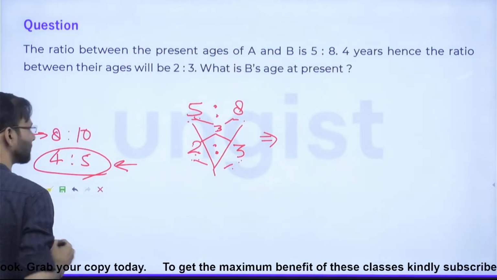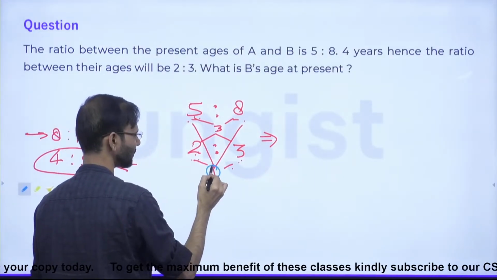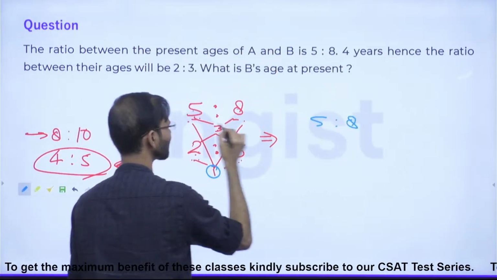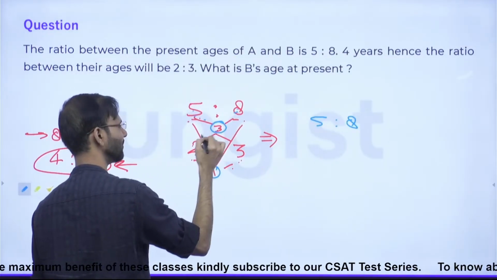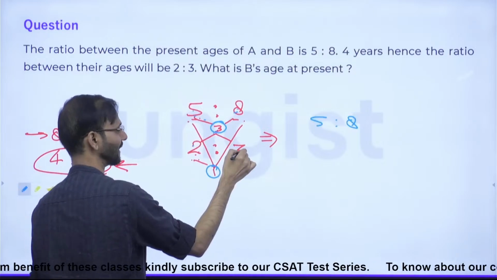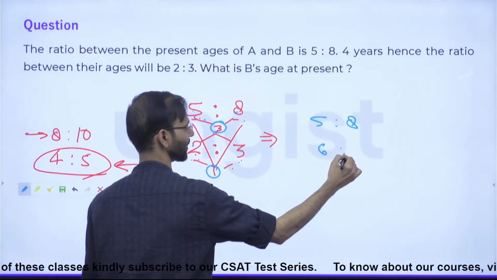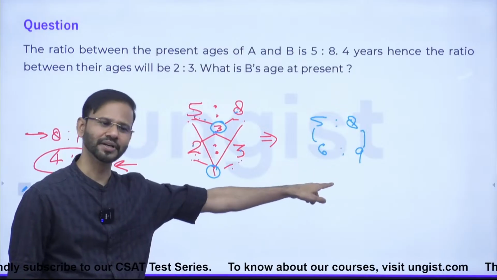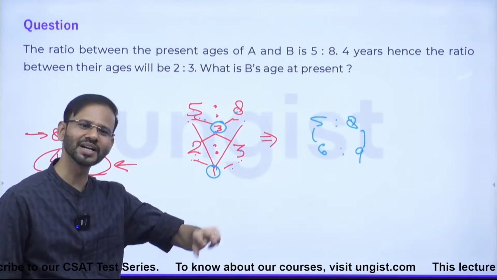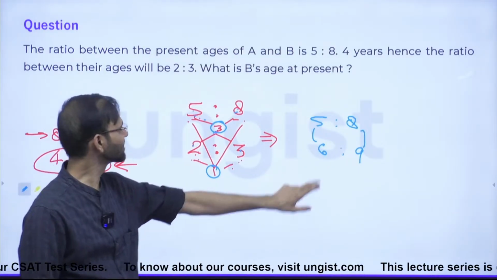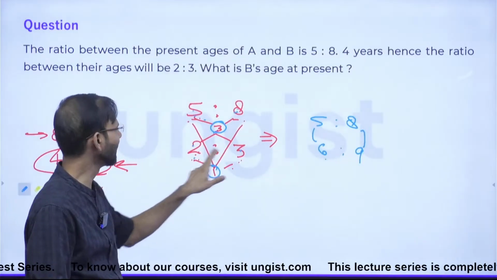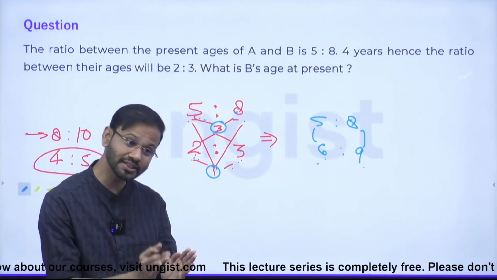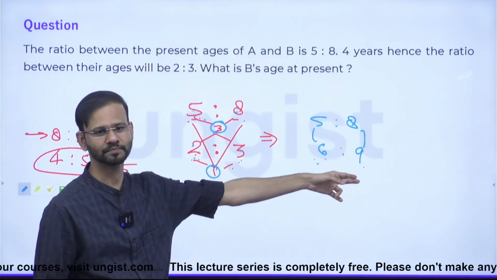Look at the relationship. What is the difference? 1. 1 will be multiplied here and here, no change, 5:8 only. What is the difference? 3. 3 will be multiplied here and 3 will be multiplied here. This is 6:9. Correct everyone? So ideally it was 6:9. But since 6 and 9 both are divisible by 3, divided by 3, it became 2, and divided by 3, it became 3. Getting it? But the actual ratio must be 6:9.